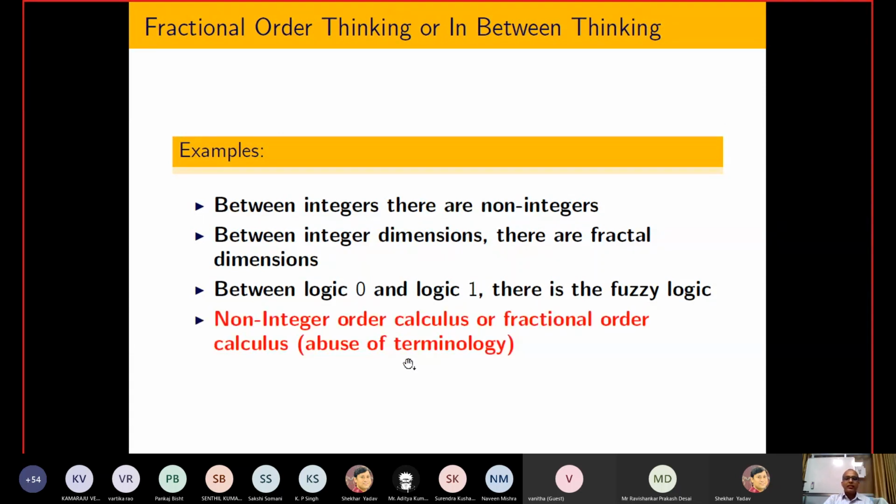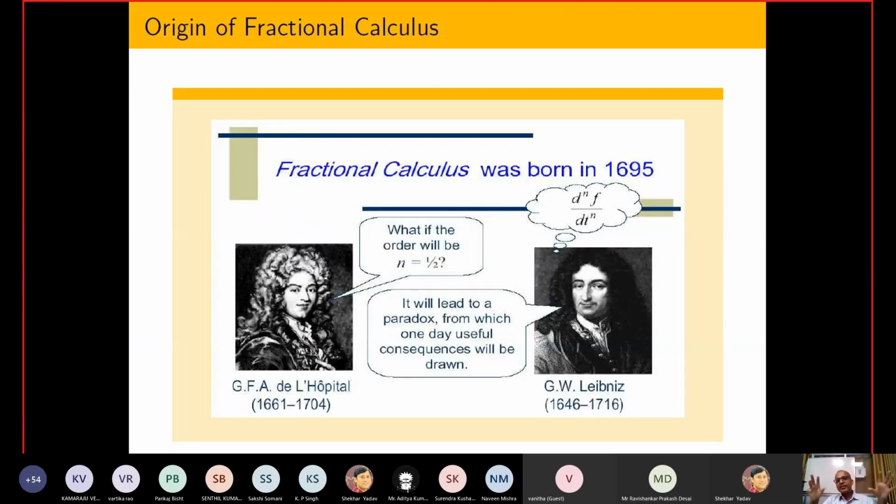Now, in a similar fashion, people are telling that fractional calculus is some kind of non-integer calculus or in-between calculus, and somehow people are telling that this is just an abuse of terminology. So what I am telling is that fractional thinking is in-between thinking, same like integer, dimension, logic, and similarly for calculus. So let us try to see the origin of fractional calculus.